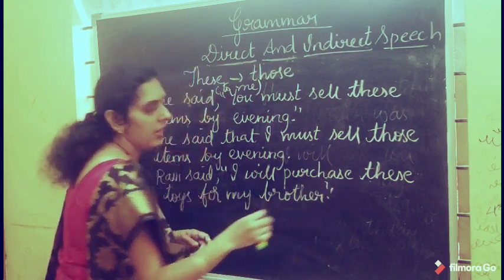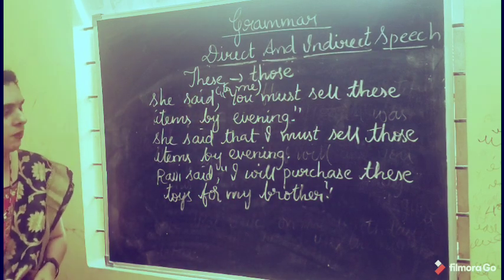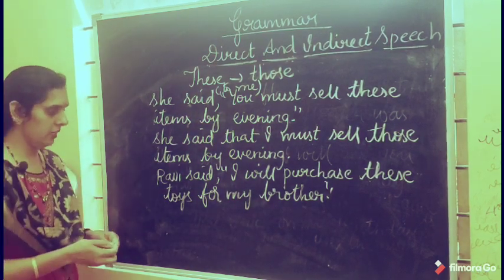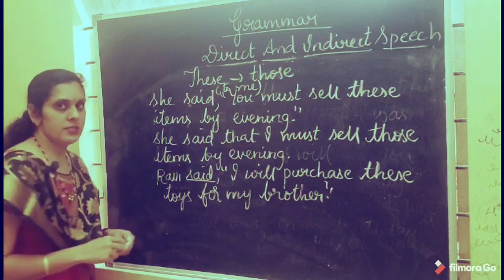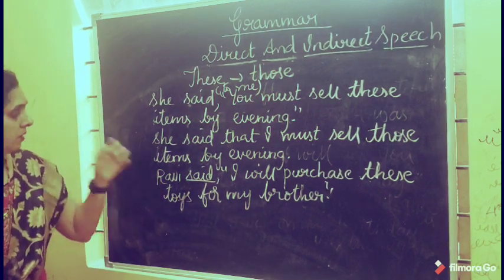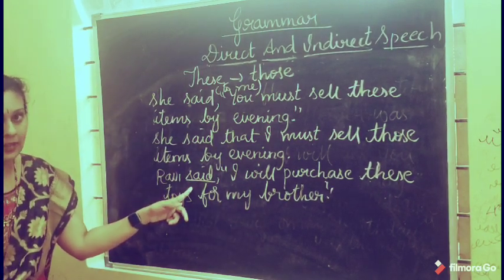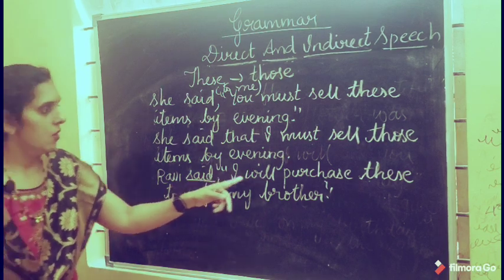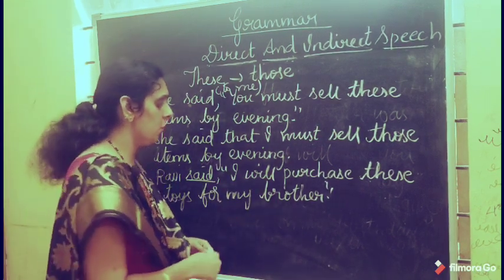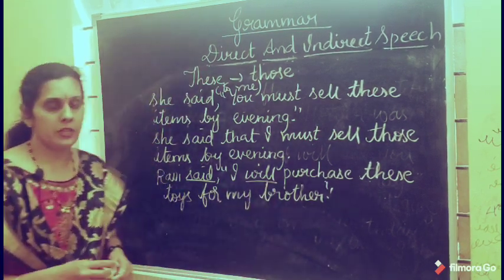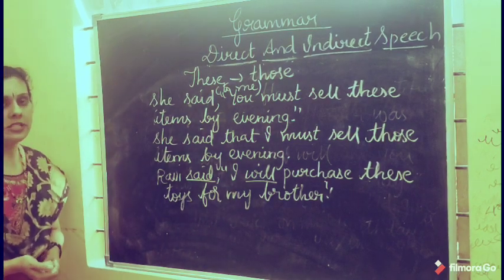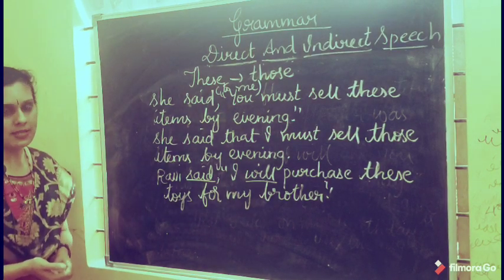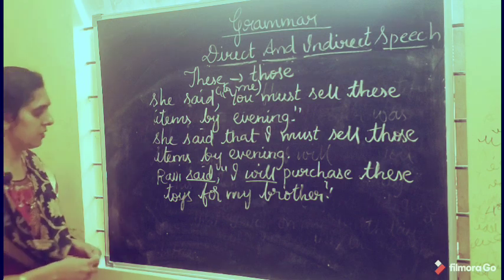I will purchase these toys for my brother. What is here? Said is there, no? The reporting verb is in the past tense. Will purchase changes to would. If the reporting verb is in the past tense, then the modal auxiliary "will" changes to "would".